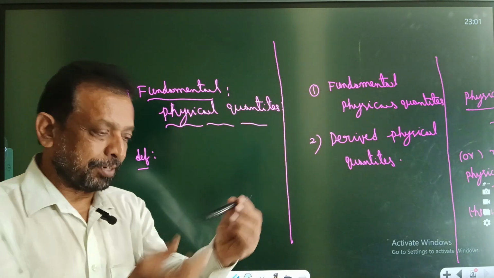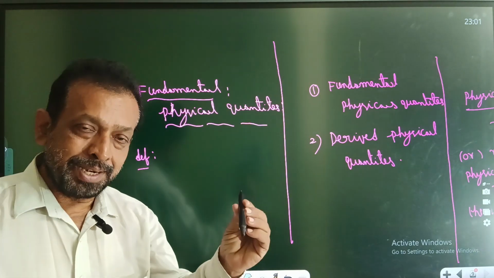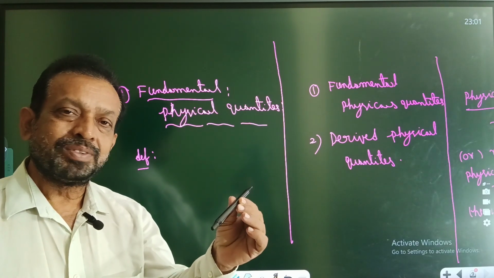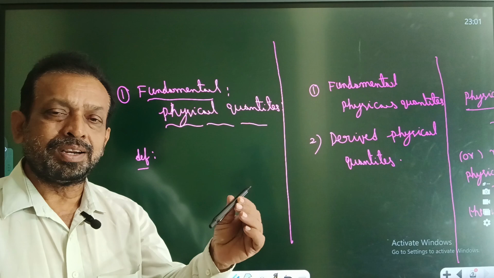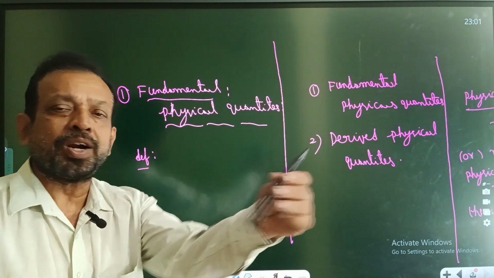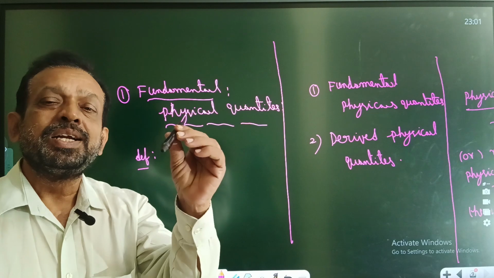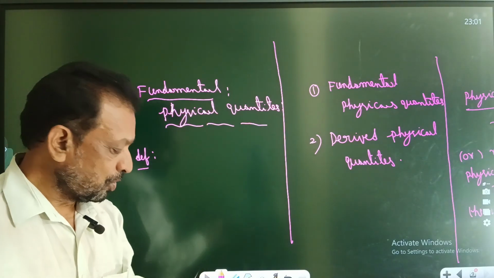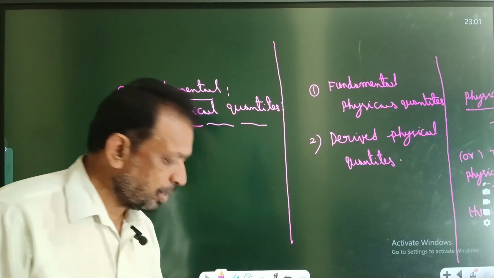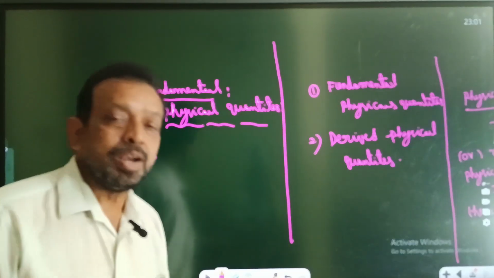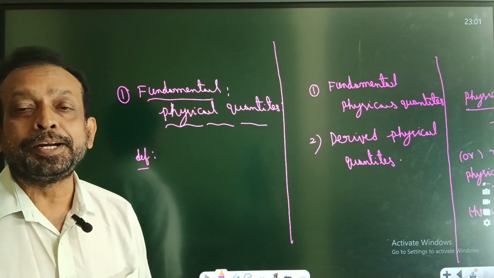For example, this pen, is it dependent or independent? It is independent. Anybody can write with it, and it does not depend on anyone. Pen is independent, and this camera is also independent, not dependent. So all non-living things are independent.